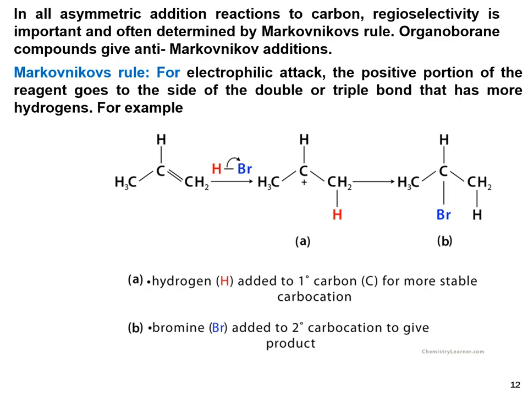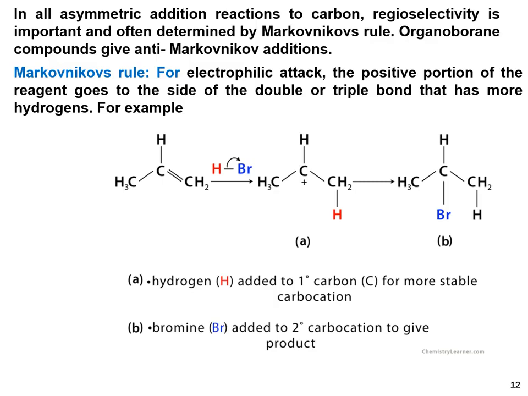But the secondary carbocation is more stable through hyperconjugation as compared to the primary carbocation. So secondary carbocation formation will be preferred. So the Markovnikov rule favors the formation of the secondary carbocation. So when hydrogen attaches with the carbon that has the greater number of hydrogens, it gives the stable carbocation.